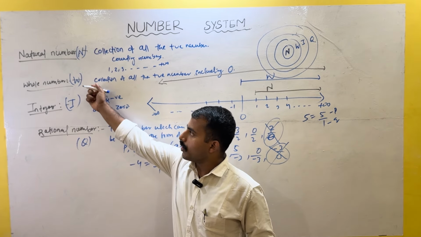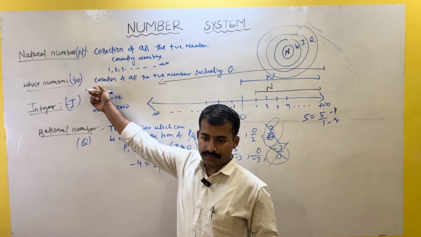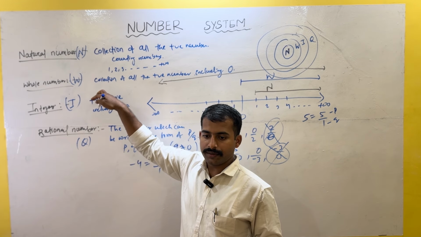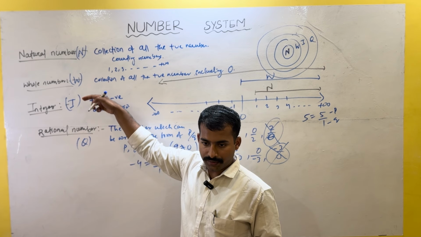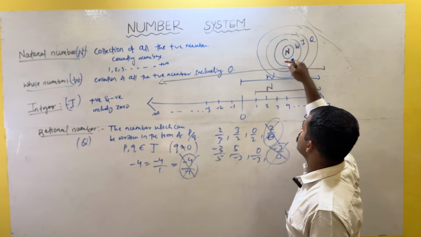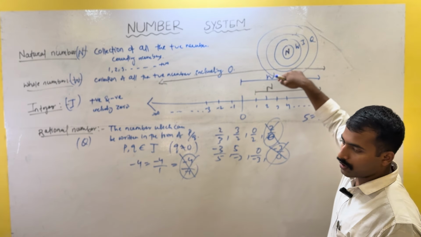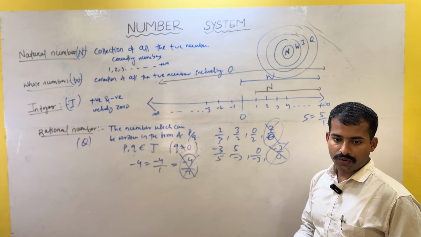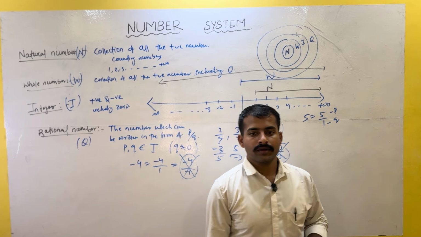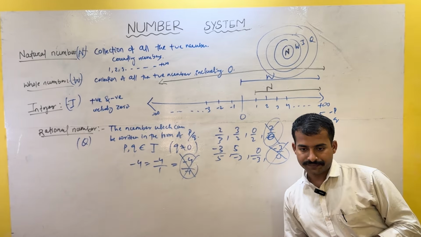Can we call a whole number a natural number or not? No, never. But can we call a natural number a whole number? Yes, because a natural number comes inside whole numbers, but vice versa is not possible. Like Odisha inside India, not India inside Odisha.